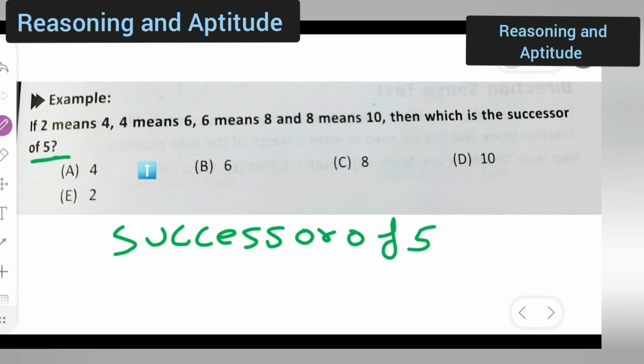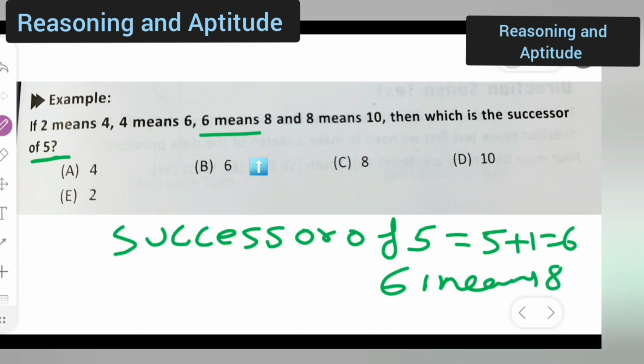Successor of 5 they have asked, right? So successor of 5 will be 5 plus 1 is equal to 6. So in this they have given you 2 means 4, 4 means 6, 6 means 8. So obviously here 6 means 8, so correct option is what? Option C is the correct option.